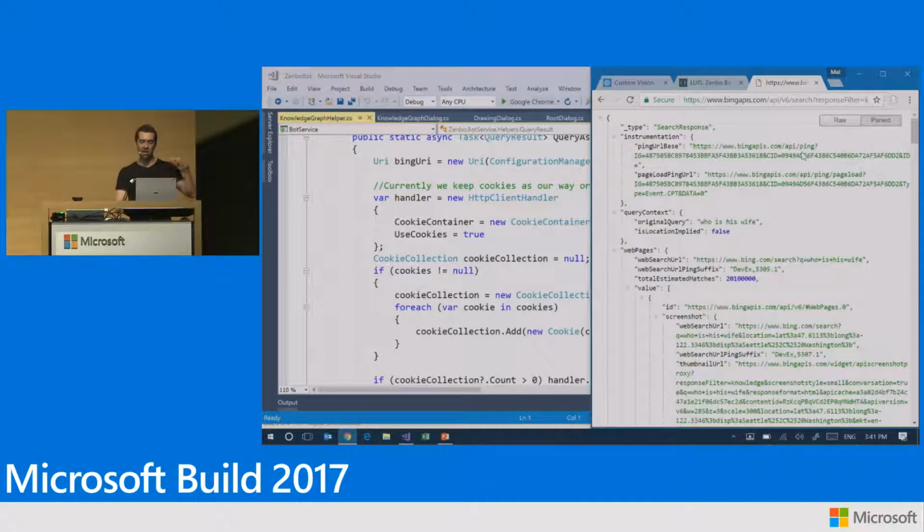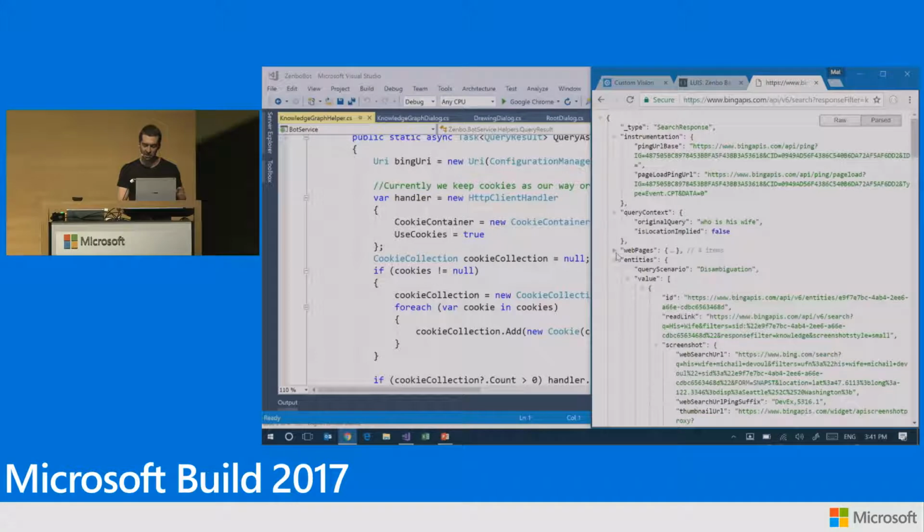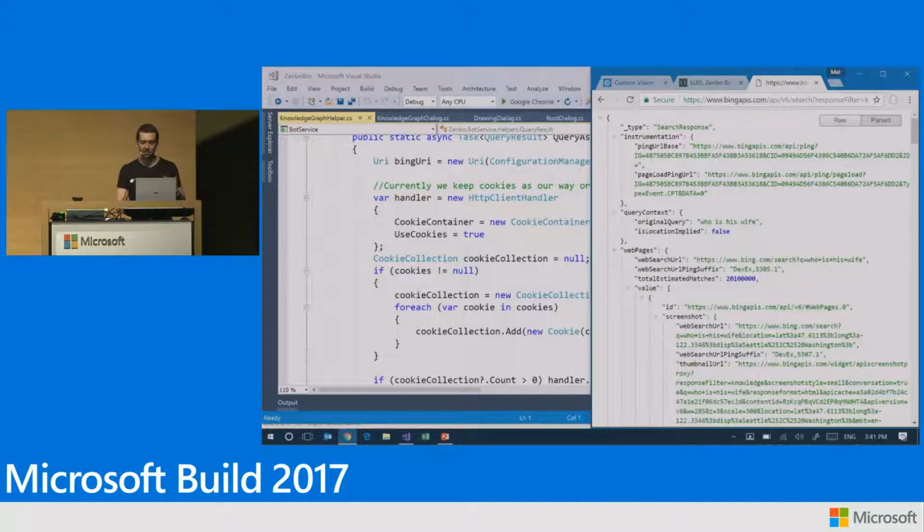Straight to Bing. So Bing knows I just asked about Bill Gates and knows my next question is about his wife. If he's not sure, in this case, I think it's not sure because my token expired, he's offering me a disambiguation. Are you talking about this or that? Right? If not, let me do the Bill Gates again.